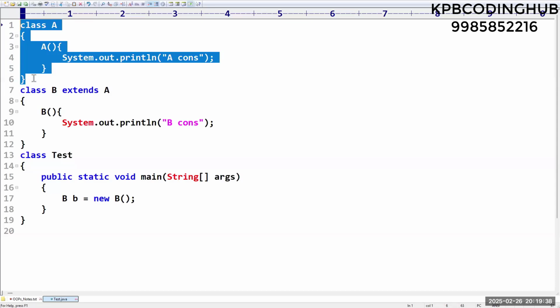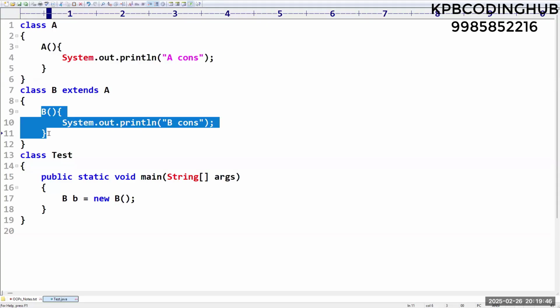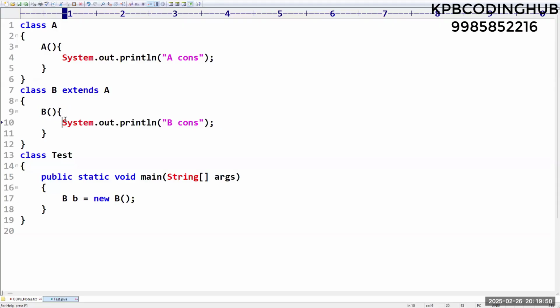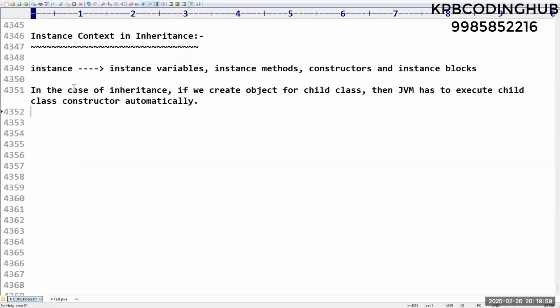Yes, clear, sir. And the second point, soon I'm going to discuss one topic. In this B class constructor, there is one instruction internally, to call the A class constructor. How it is going to be called, I will discuss later. That's why, in the case of inheritance, if we create an object for a child class, then JVM has to execute the child class constructor automatically.